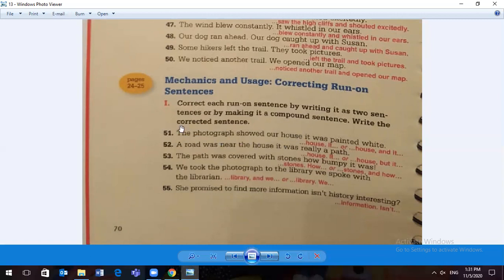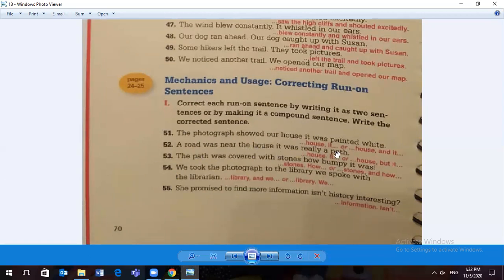The photograph showed our house. That's our first sentence. It was painted white. That's our second sentence. We can separate them and make them two separate sentences, or we can use comma and "and" to combine. Let's look at the two separate first. The photograph showed our house, period. It, capital I, was painted white. Or we can say the photograph showed our house, comma, and it was painted white.